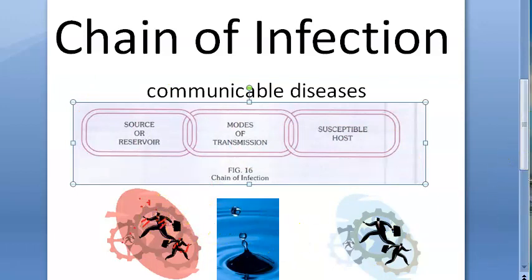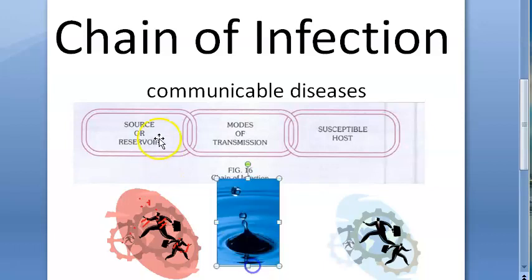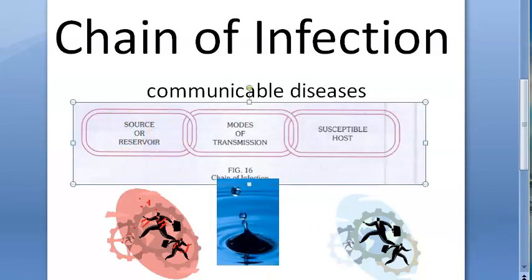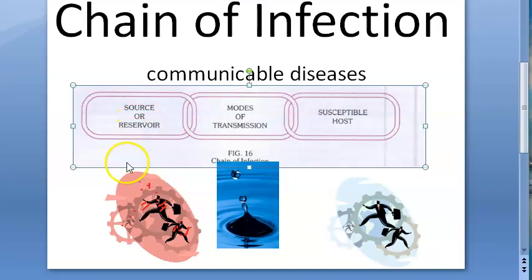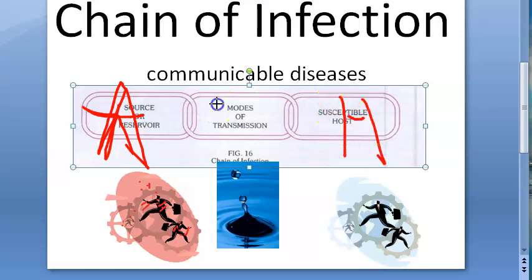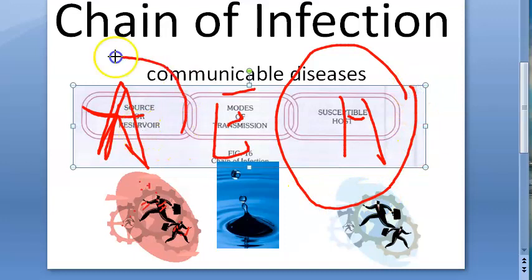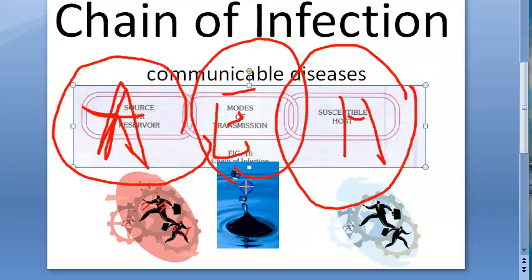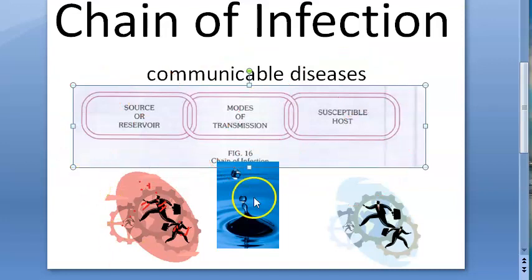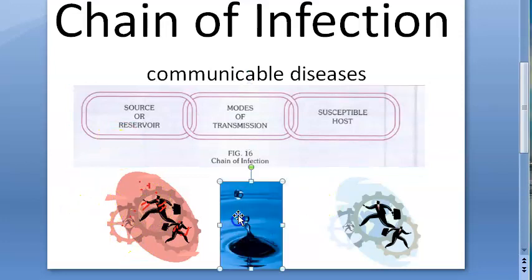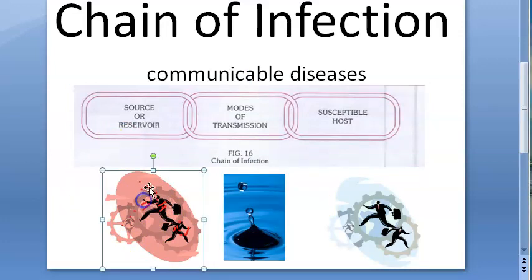Remember, here we are not talking about agent, right? Here we are talking about source or reservoir which contains the agent. In the epidemiological triad you have agent, host and environment, and then you have time there. But here it's slightly different. Here you have susceptible host, the agent is within the source or reservoir, and here you have the mode of transmission, okay? So it's kind of similar, but here instead of agent, they are referring to source or reservoir which contains the agent, okay?